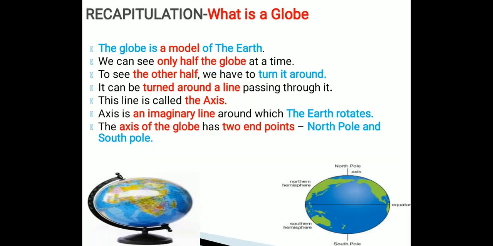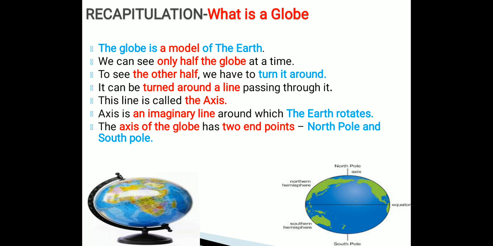The globe is a model of the earth. We can see only half the globe at a time. To see the other half, we have to turn it round. It can be turned around a line passing through it. This line is called the axis. Axis is an imaginary line around which the earth rotates. So what is an axis? An axis is an imaginary line which helps the earth to rotate.